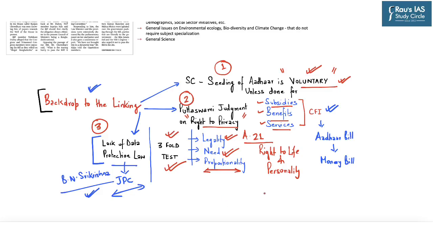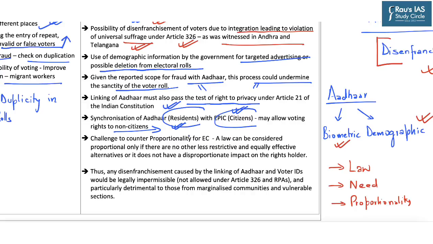Now, while discussing the K.S. Puttaswamy judgment, we also mentioned the threefold test, namely that of legality, need, and proportionality. Here many experts believe that it will be difficult for the Election Commission to pass this test of proportionality, especially with respect to linking of Aadhaar with voter ID. Regarding proportionality, it highlights that a law can be considered proportional only if there are no other less restrictive and equally effective alternatives, or such a law does not have a disproportionate impact on the rights of the holder.